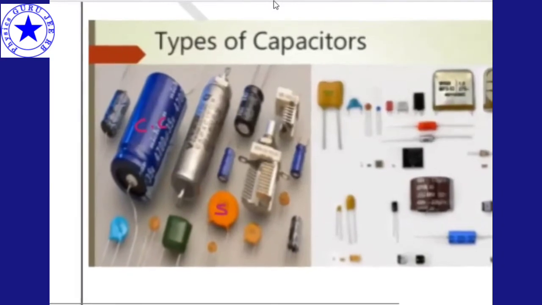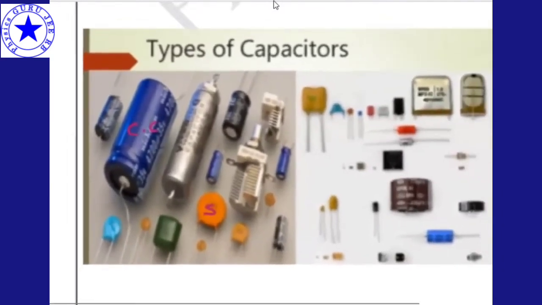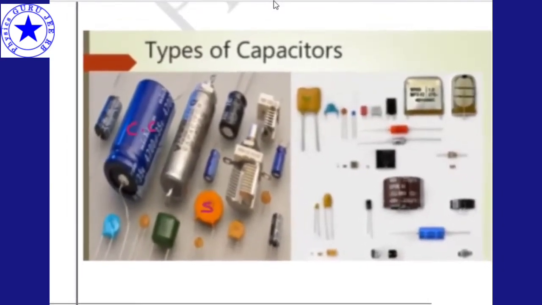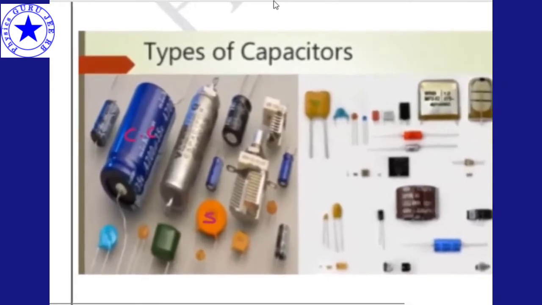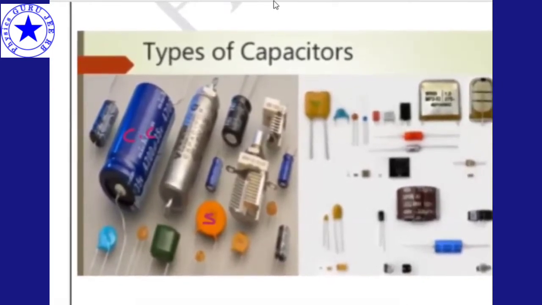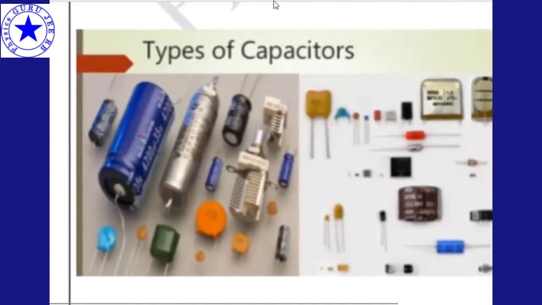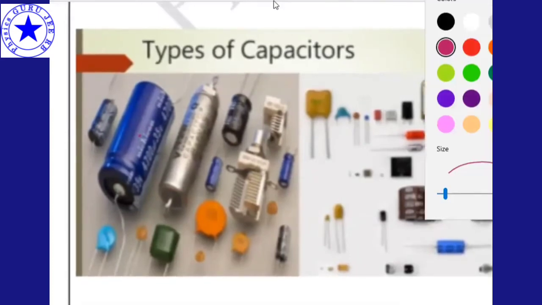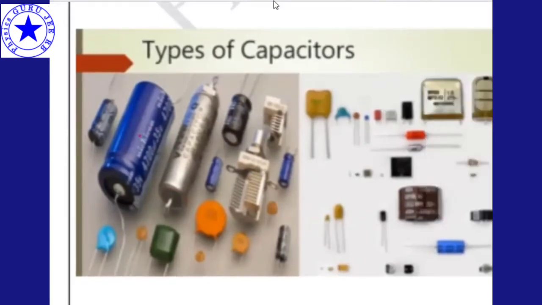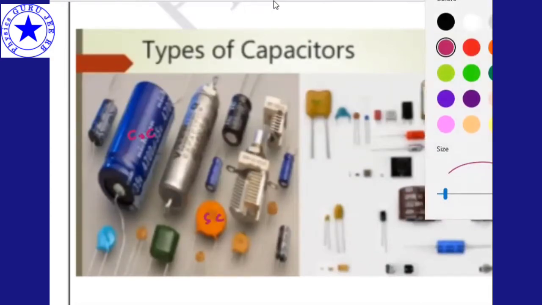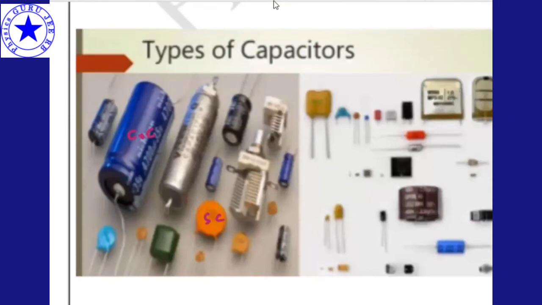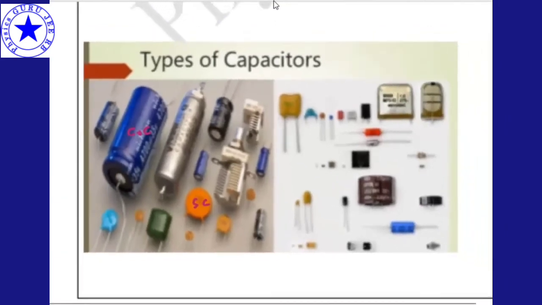Until a student knows what a capacitor is and how it looks, the image will not be framed in the mind, right? Here many types are there. This is a cylindrical capacitor, and this is a spherical capacitor, right?